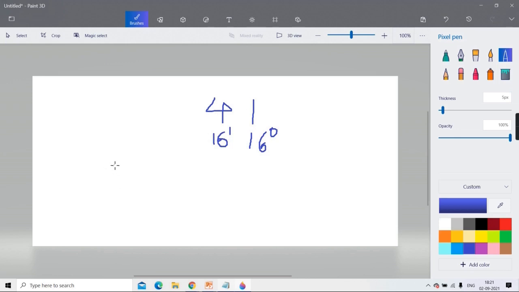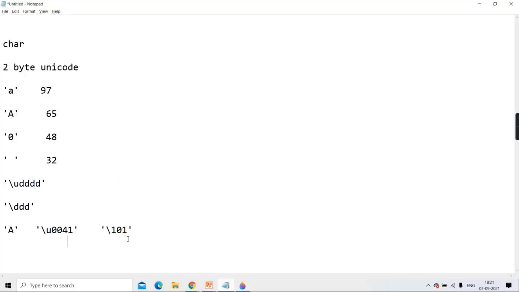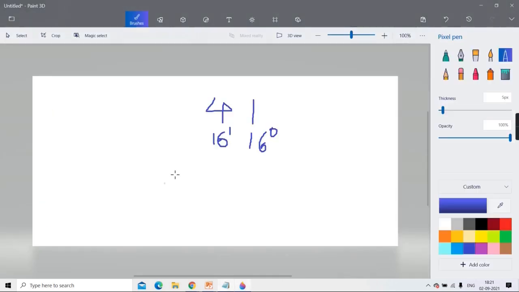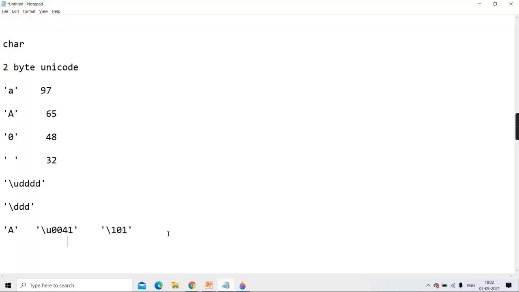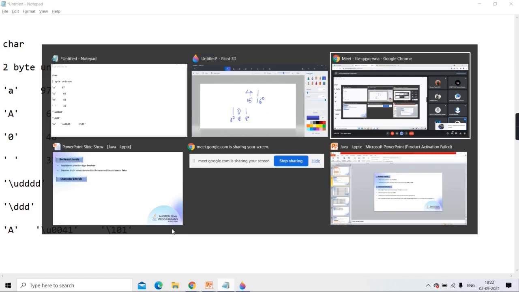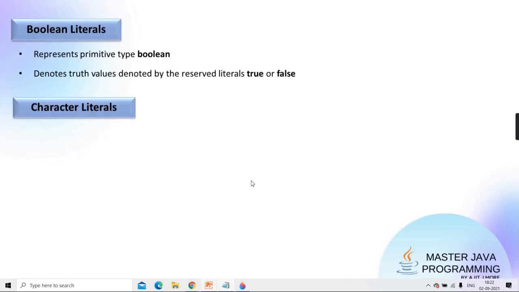And the last one, which I wrote in octal form, 101: is it binary or octal? It is octal, so 8 raised to 0, 8 raised to 1, 8 raised to 2. So this is going to be 64 and this is 1. I'll show you an output, don't worry. I'll justify it. Let's move on with this discussion now.